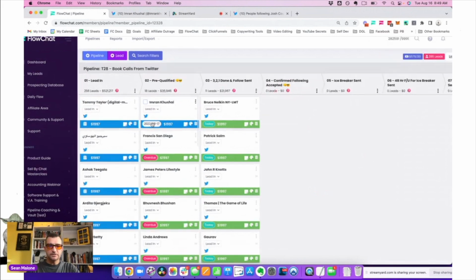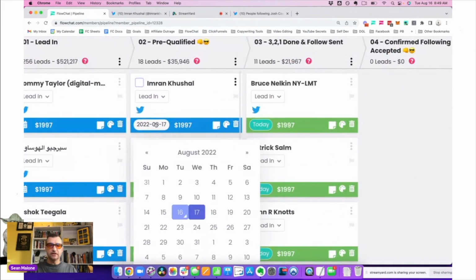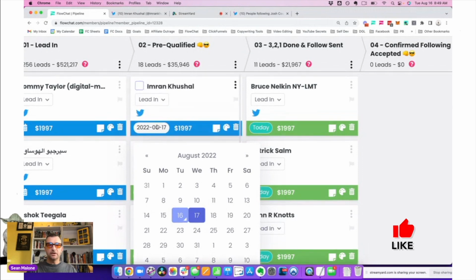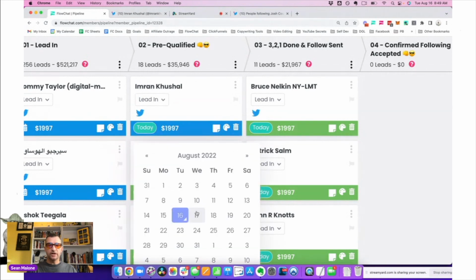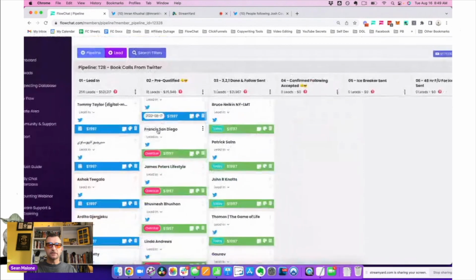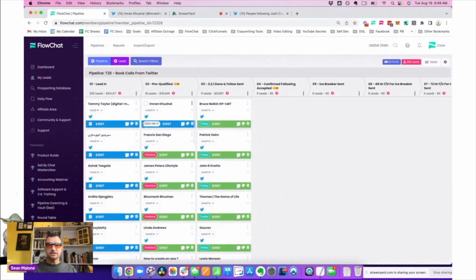Now, what am I doing? First thing you notice is that there's this follow-up date here. You can click here on Imran's card and change the date. If we made it yesterday, that goes to overdue. If we make it today, it says today. If we make it one day in the future, it shows that. The objective here is that this is a system. Think of it as a one-way street, where each one of these cards is just going from left to right. And here we go. Now I know Imran, for example, is pre-qualified.